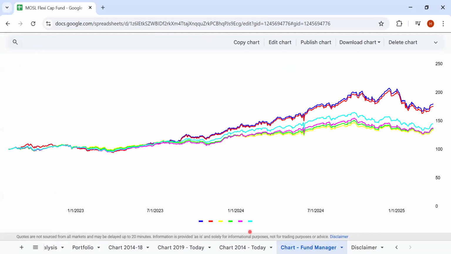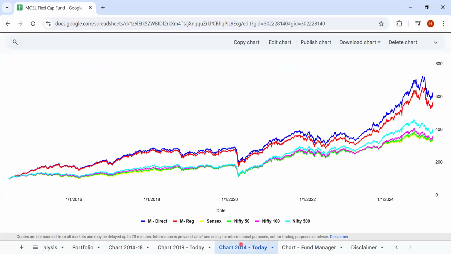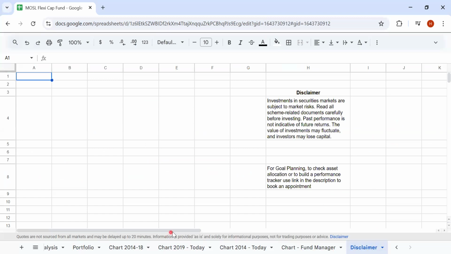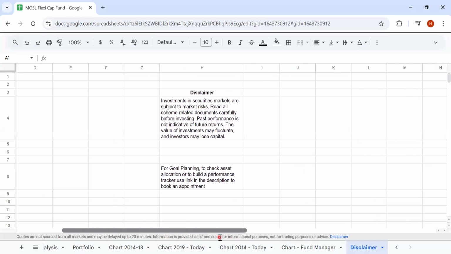Again, you have to understand that past returns don't guarantee future returns. Even before you invest, you have to do due diligence on this fund and see if it is suitable to your asset allocation and financial goals. If you are somebody who is not finding time, maybe you should talk to your distributor or a financial advisor.